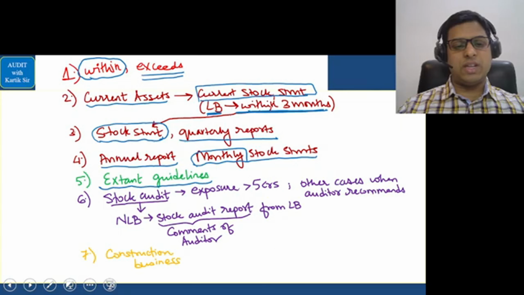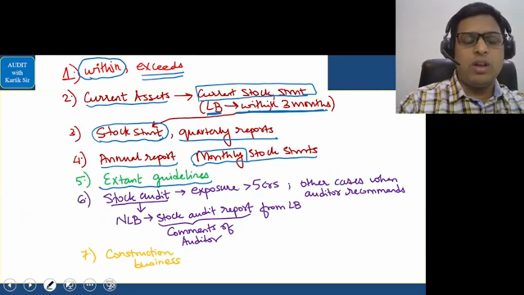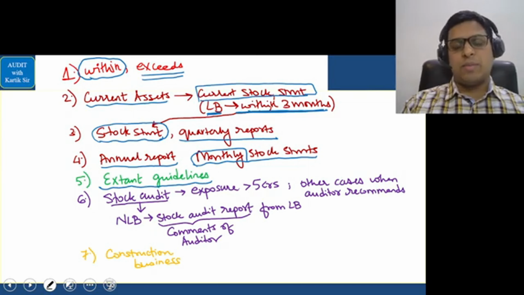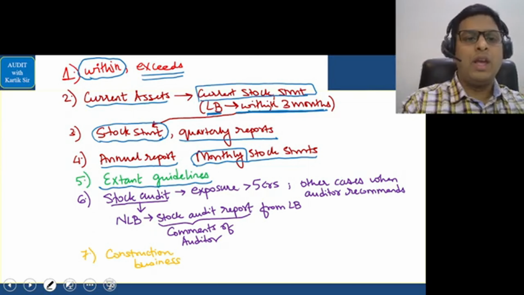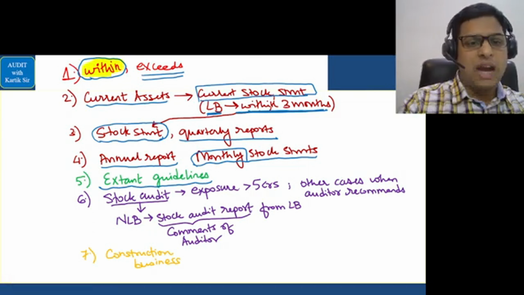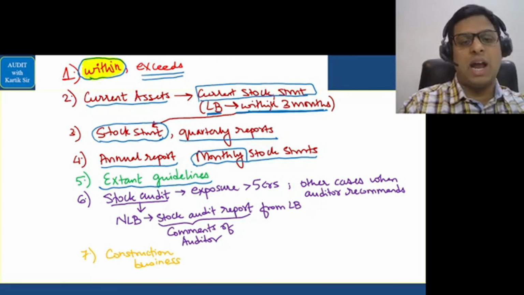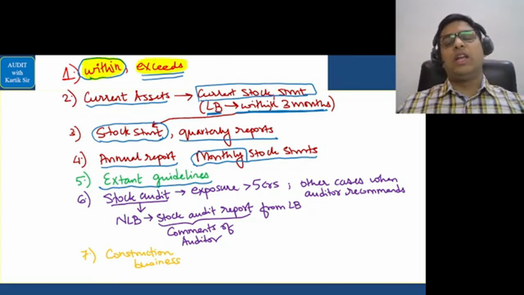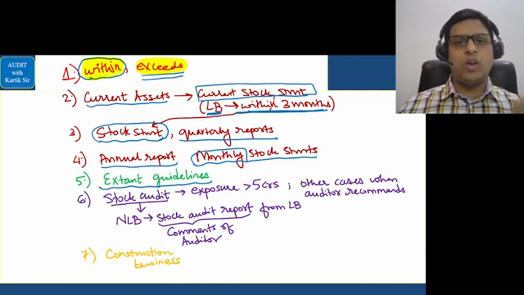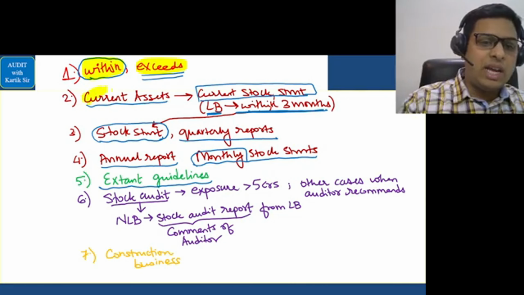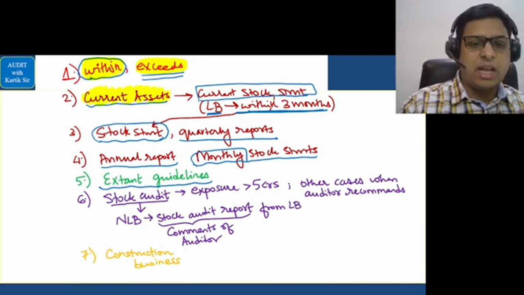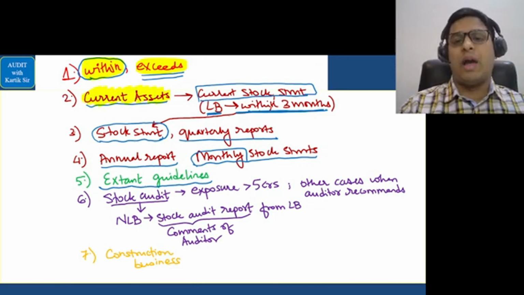Please see here, very simple part. First of all, whatever is the sanction limit and the drawing power that the bank has finalized for any borrower, it should always be within that drawing power or sanction limit. And if it exceeds, then we should inform the higher authority immediately in the bank. The bank normally will take the computation of current assets, and mainly the bank will look at the current stock statement of the borrower's organization.